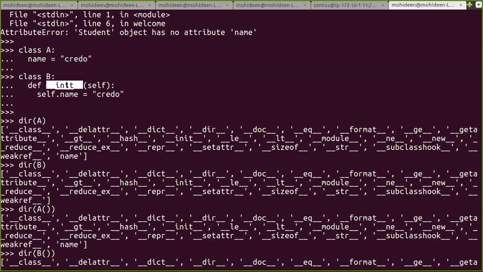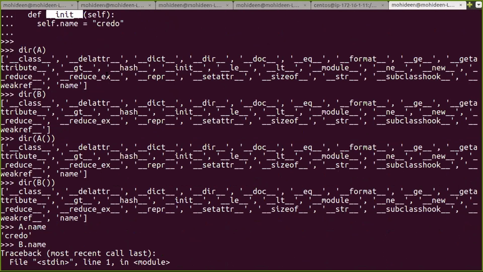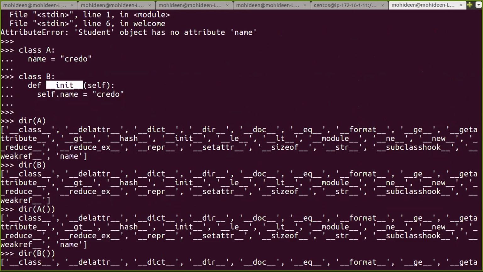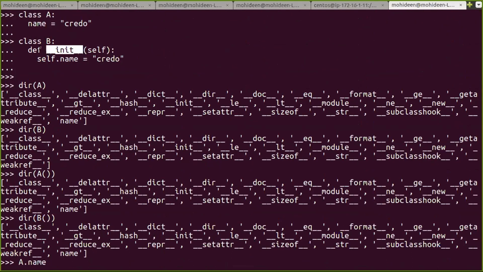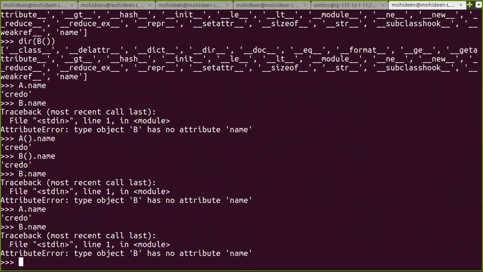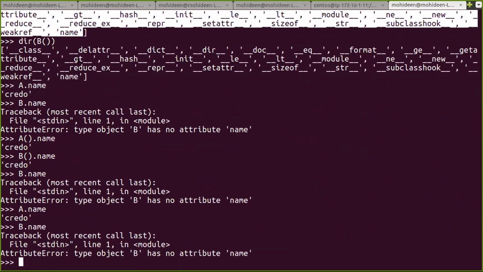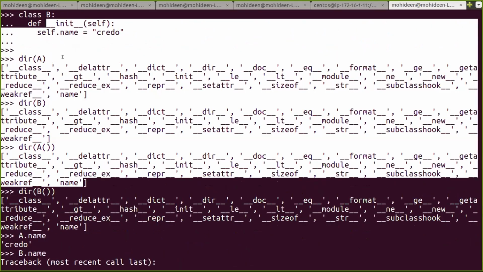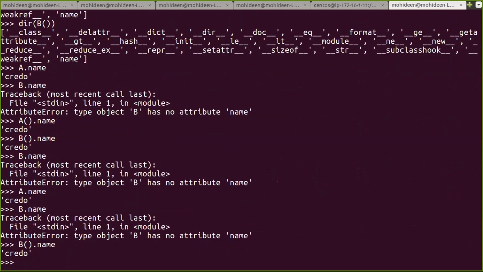A dot name, what error message does it get? You don't get any error message because A dot name contains a value. A dot name is there, that is Credo. Do we have b dot name? No. B dot name is not there. When will we get it? When you instantiate. When you instantiate, this method will be triggered and dot name will be added. Got it?